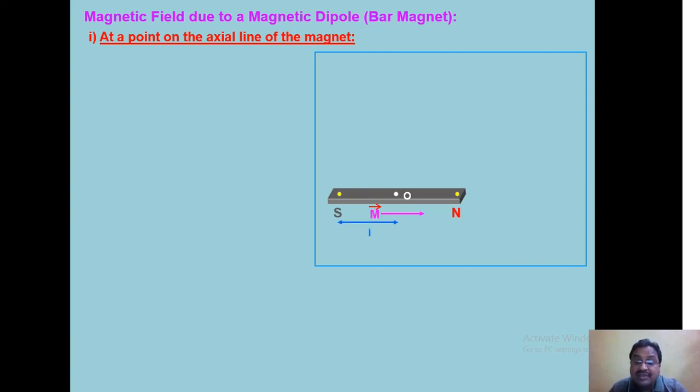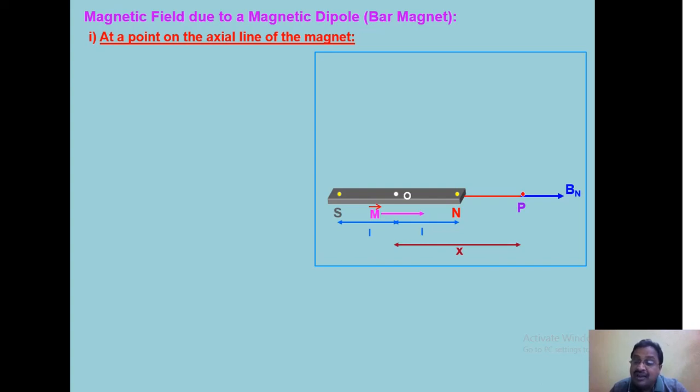Suppose O is the center and the distance between the center and one of the poles is L, that is to say 2L is the length of the bar magnet. P is a point on the axial line marked in red color, at a distance x from the center of the magnet. If a unit north pole is placed at P, to know its direction, it will be repelled by the north pole.